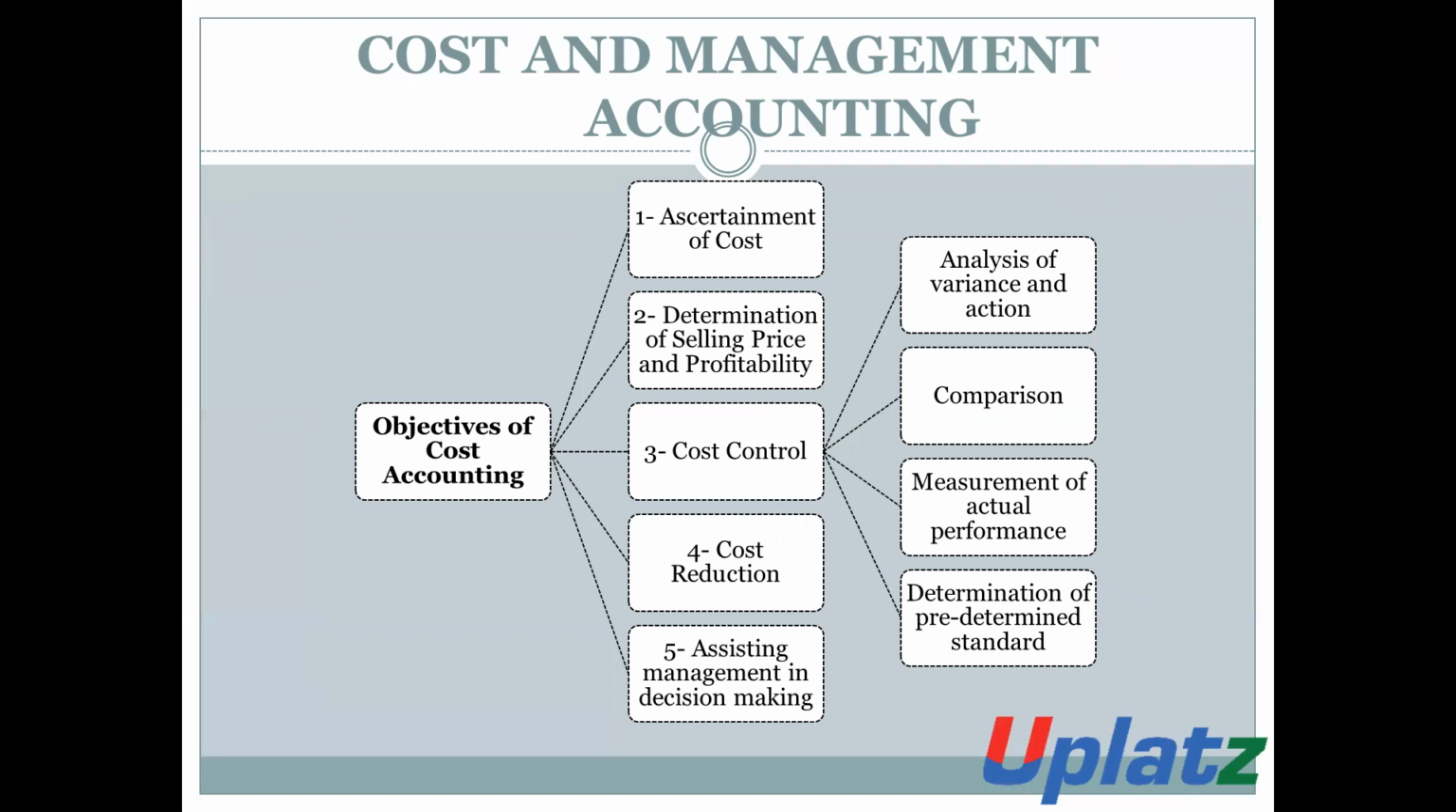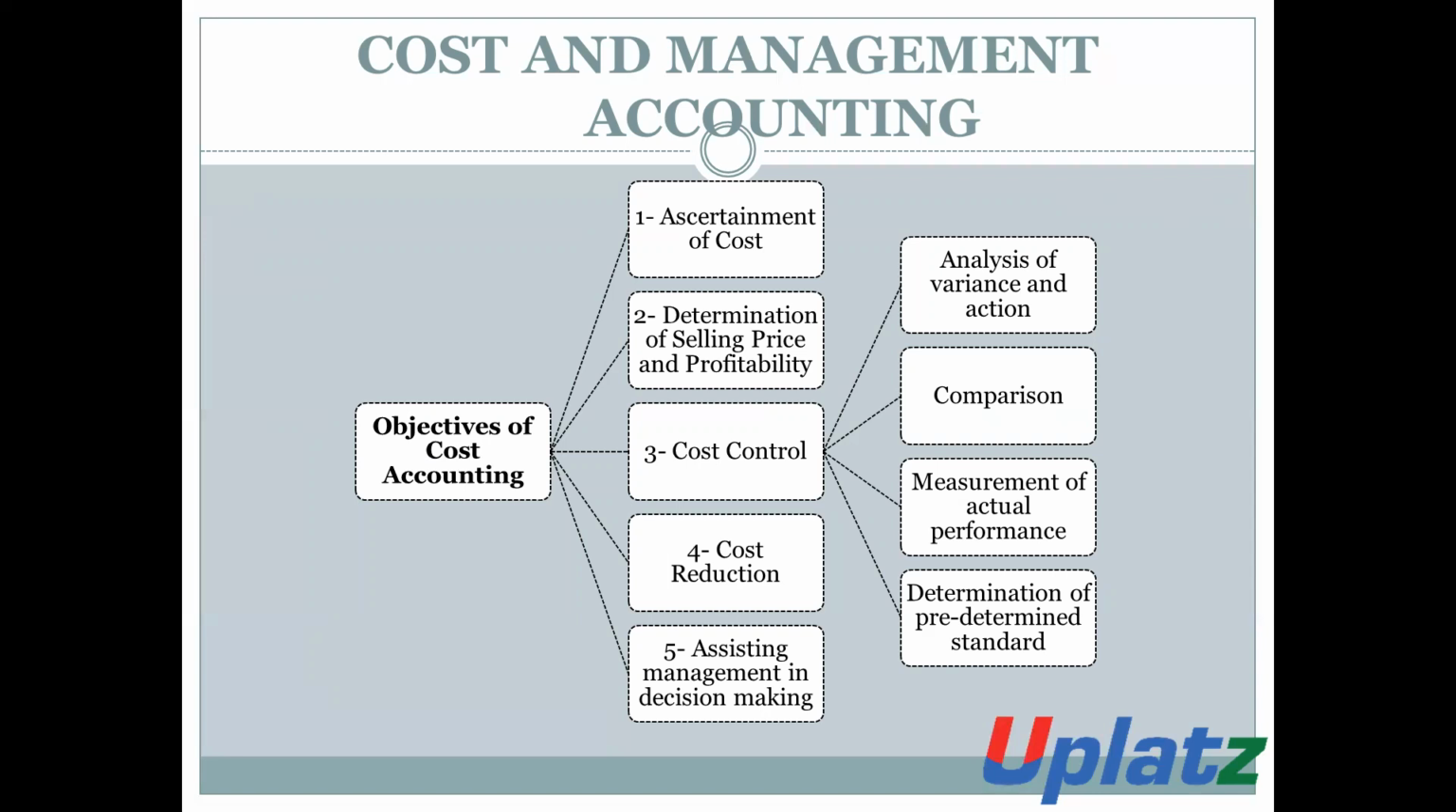The next objective is cost control. On the basis of cost accounting, we can control the cost. Because when we have the information in respect of costing, we know how to control wastage and how to control the use of material. So on the basis of this, we can also control the cost.